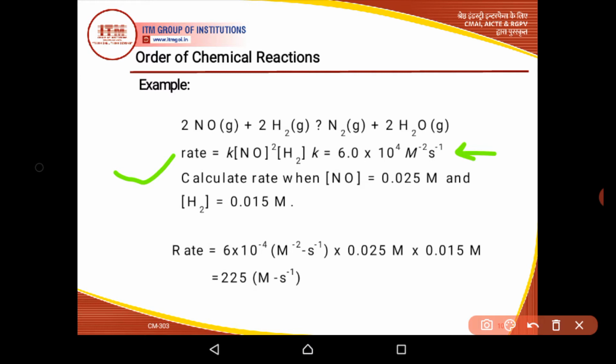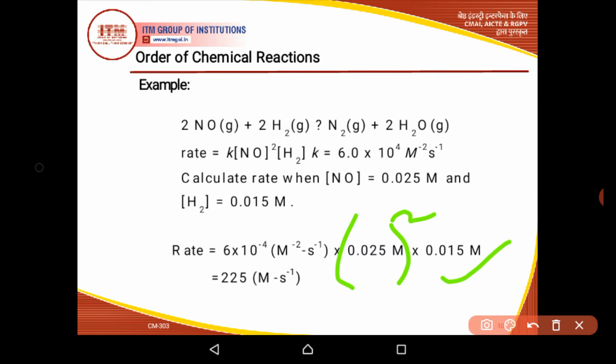So this is about K, and this is about the concentration of reactants, that is the concentration of NO. So in this case there will be a power of 2 on this concentration, and this is the concentration of hydrogen.